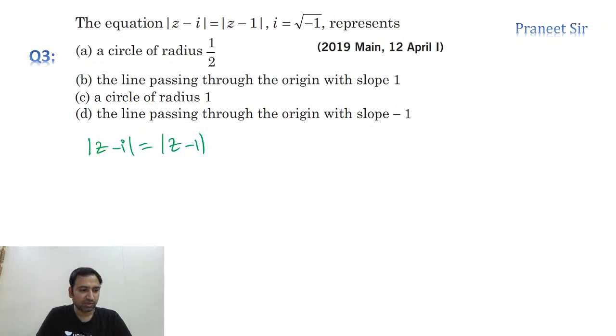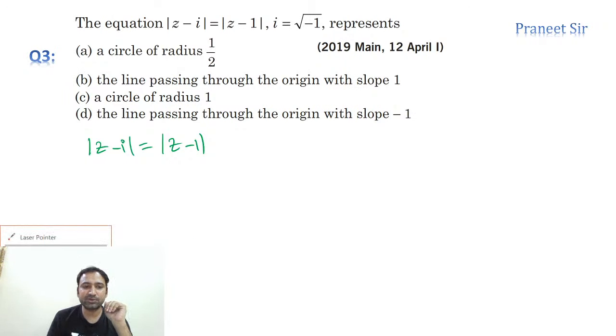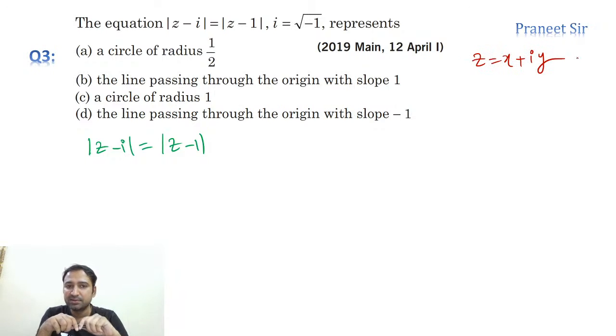Clear? So everyone try this question and tell me the answer. Mod z minus i is equal to mod z minus 1. So simply what we can do is, in place of z we just need to substitute x plus iy and then simplify it.